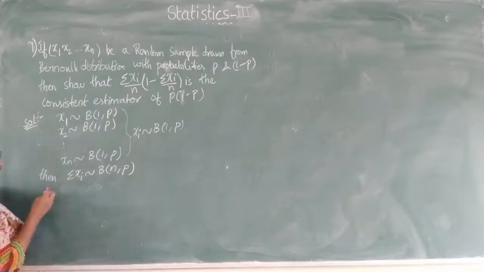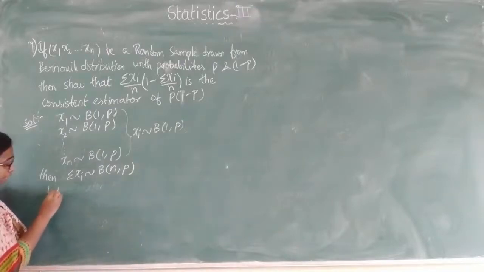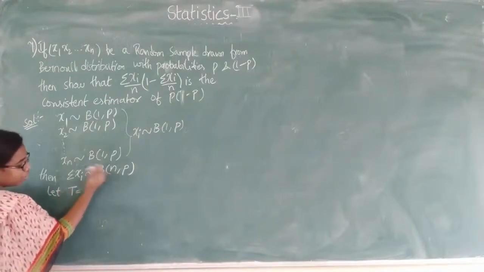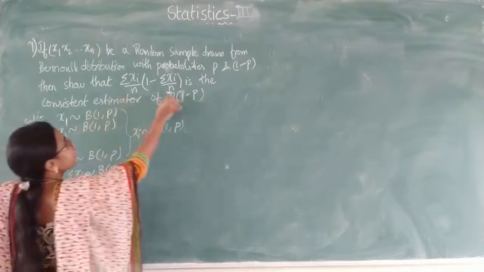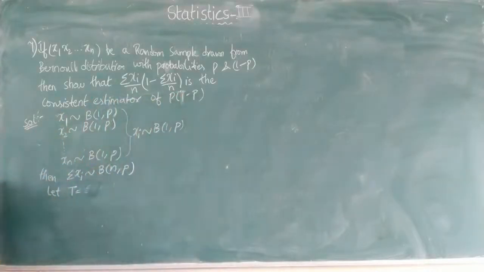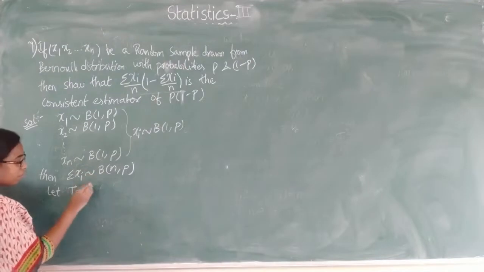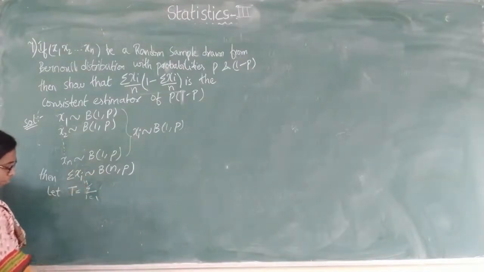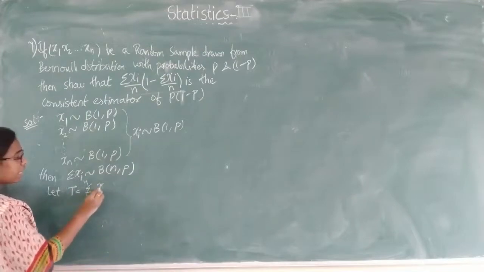So here I am considering, let t equal to summation xi. I am not saying this total value is the estimator. I am just considering t as summation xi, that is, t equals summation i equals 1 to n xi.